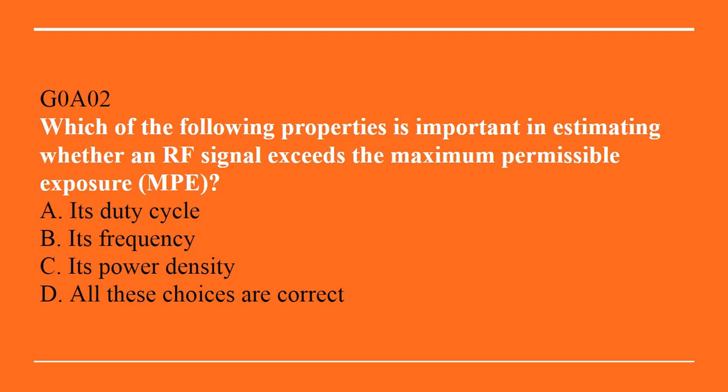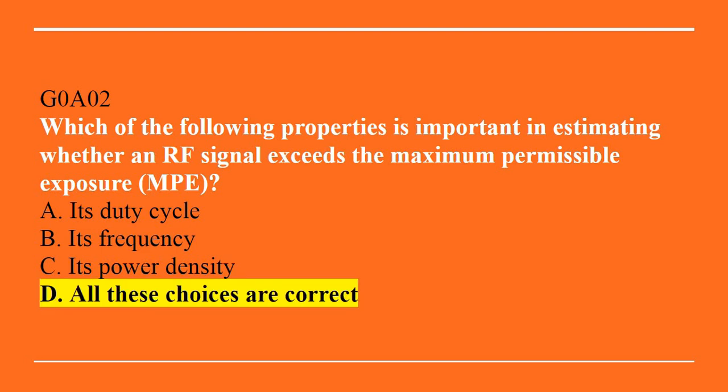G0A02. Which of the following properties is important in estimating whether an RF signal exceeds the maximum permissible exposure? A. Its duty cycle. B. Its frequency. C. Its power density. Or D. All of these choices are correct. Correct answer is D. All of these choices are correct.